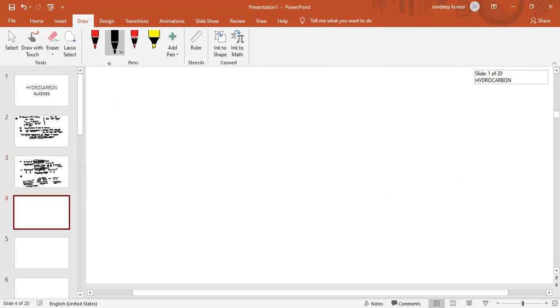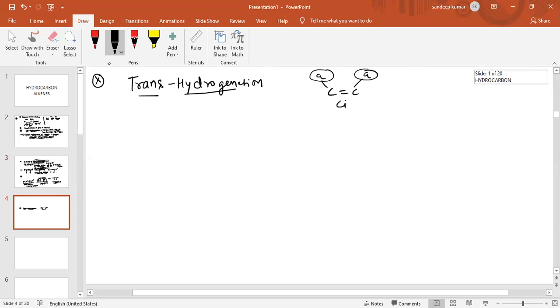Now we are going to discuss transhydrogenation. We have discussed cis hydrogenation. Trans means anti position. Like this, C double bond C. If two same groups are on the same side of the plane, this is cis.